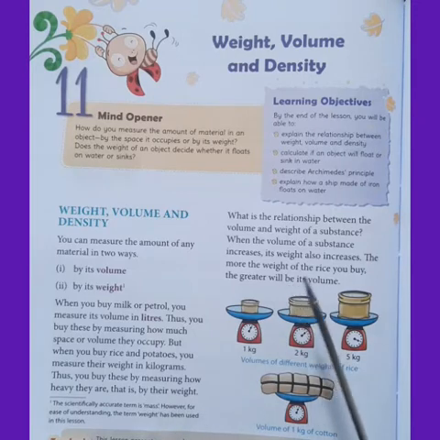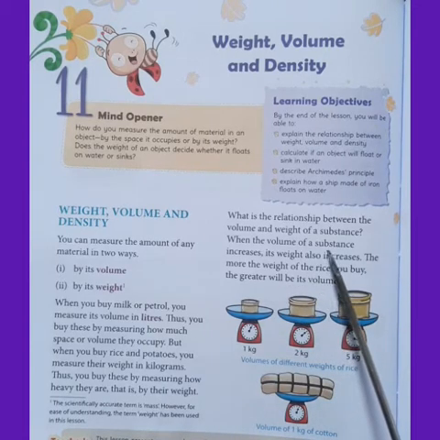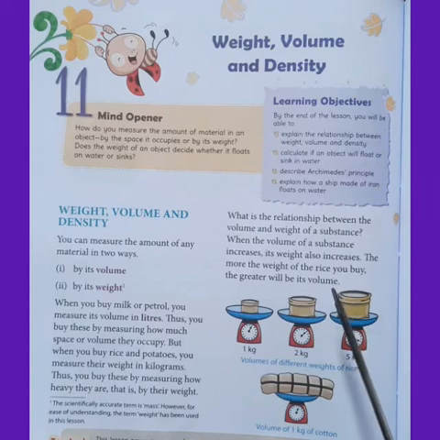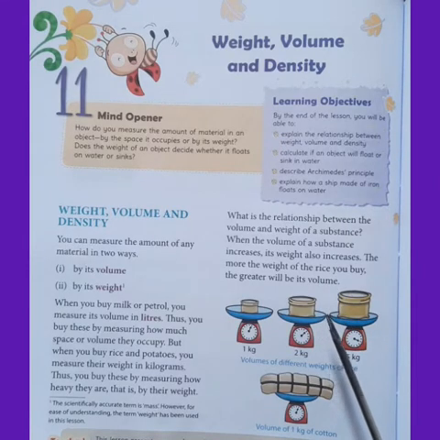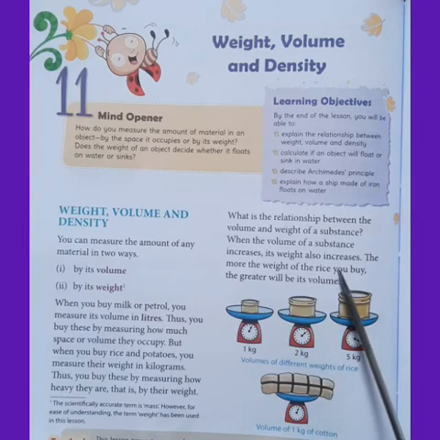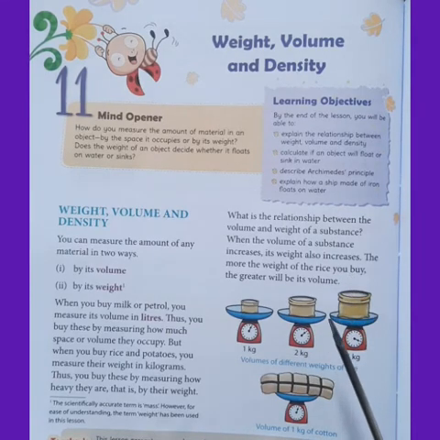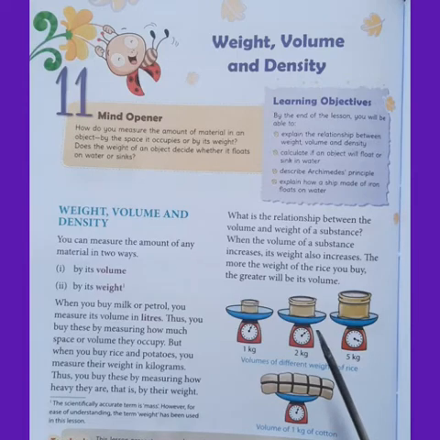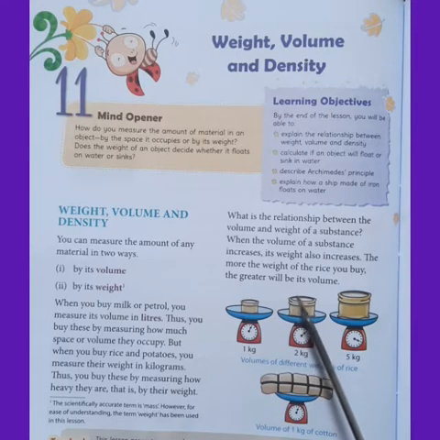Then what is the relation between volume and weight of a substance? When the volume of the substance increases, its weight also increases. If the weight is more, then the volume will be greater.